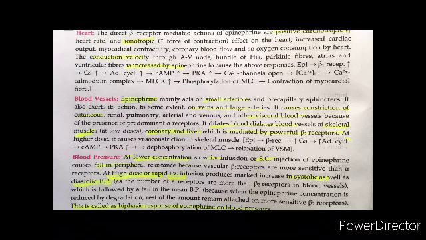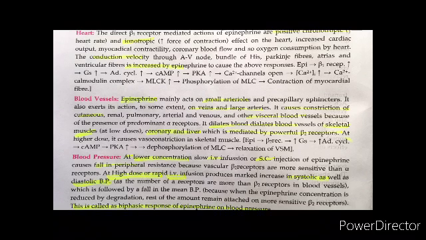On blood vessels, epinephrine has a vasoconstrictive action on the small arteries and precapillary sphincters, and to some extent on larger arteries and veins, so there is vasoconstriction, while the blood vessels of the skeletal muscles are dilated at low dosage, as are coronary and liver vessels. This is mediated by powerful beta 2 receptors.